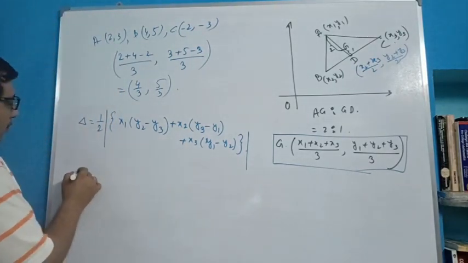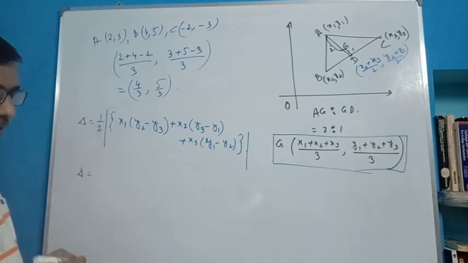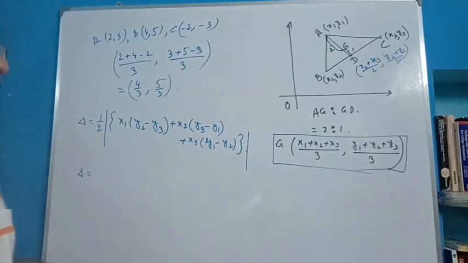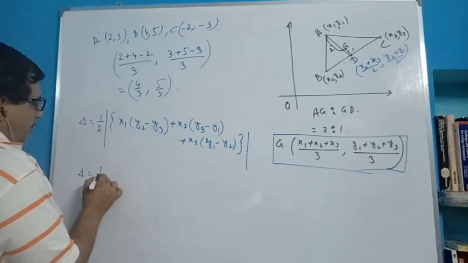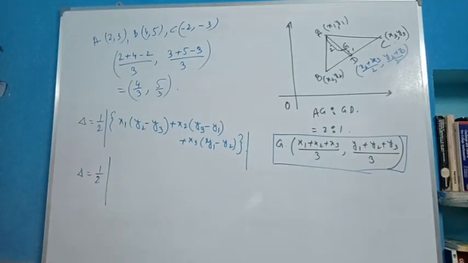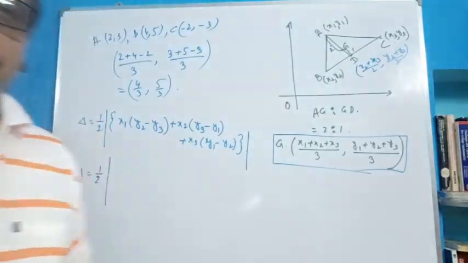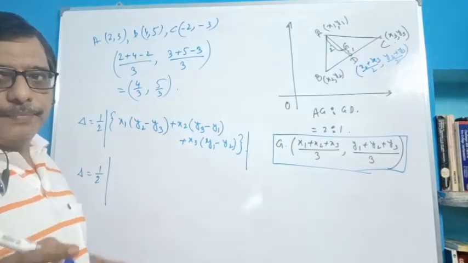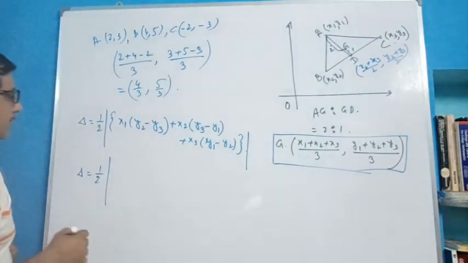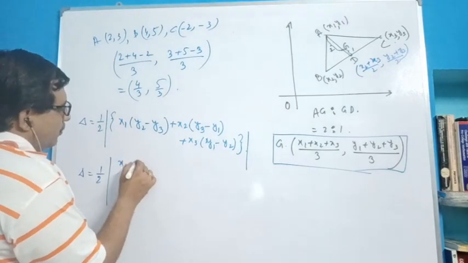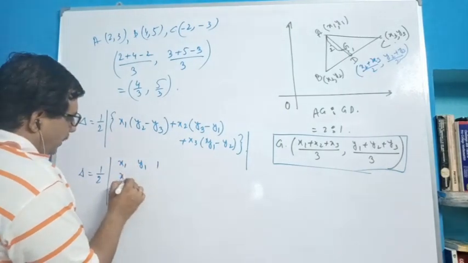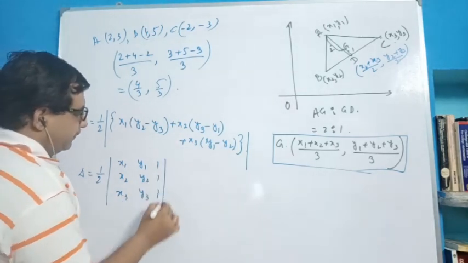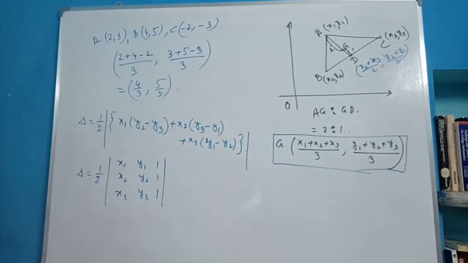Or if you know determinants, if you have already done the cross product in vectors, then you know the determinant also. You can use the determinant to find this. The determinant form is not in class 9, obviously, it is in class 11. If you have already done the vector cross product in physics, then you know the determinant. How? Rows x1, y1, 1; x2, y2, 1; x3, y3, 1. This is the area of the triangle.